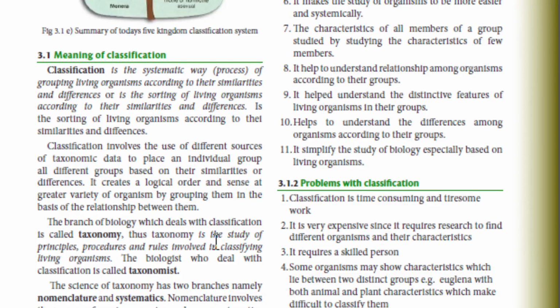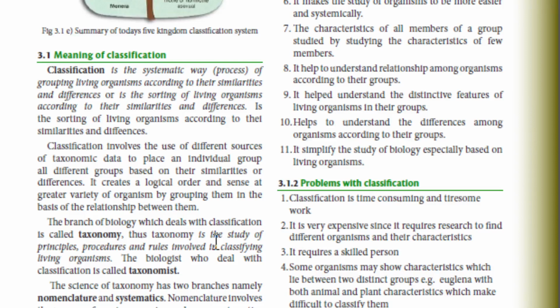The meaning of classification, as we discussed it in O level, remains the same. Classification is the systematic way or process of grouping living organisms. That means we group living organisms into groups.